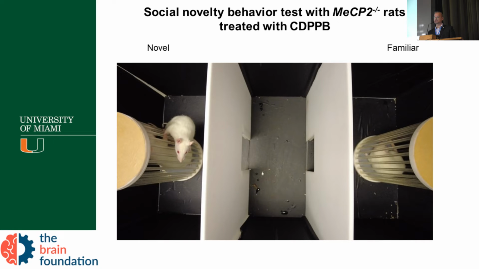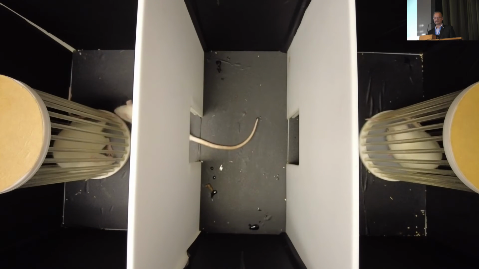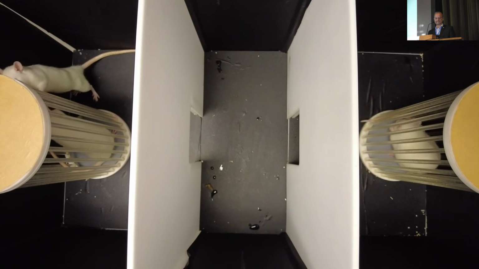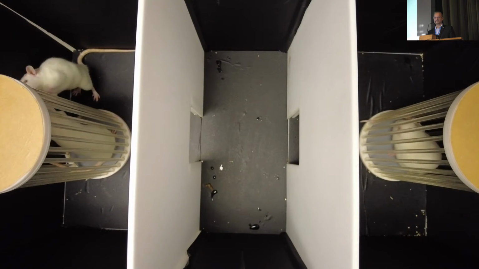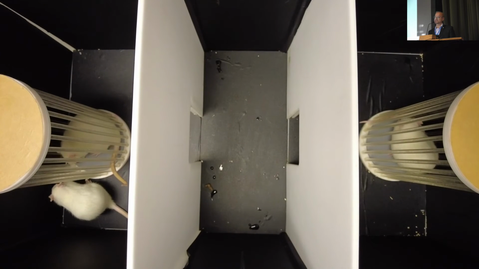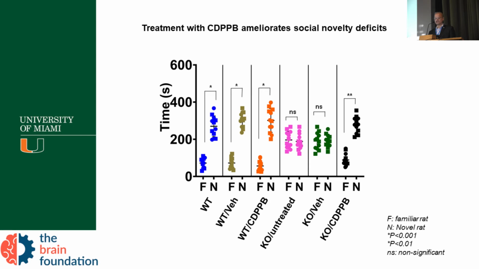And now we treat the same rat with the CDPPB, and you can see that the rat is going to spend more time with the newcomer and become more social and spend time checking the newcomer and interacting with the newcomer. So that's actually very interesting to see how this rat can be a good model to test our new drugs. So we quantify all of those things, and then you can see that once we add the CDPPB, we have again, with all those animals treated, a normal pattern of behavior that we see in the wild type.